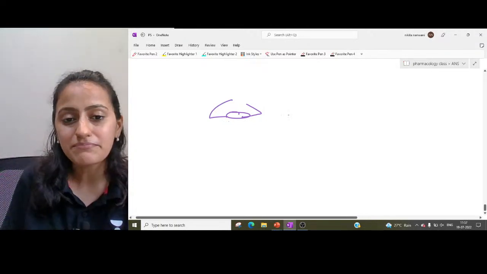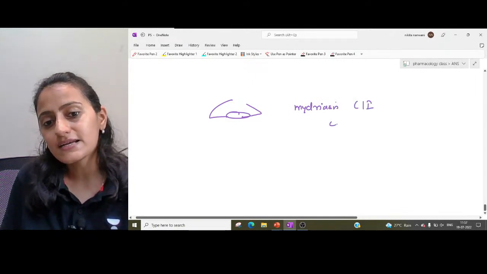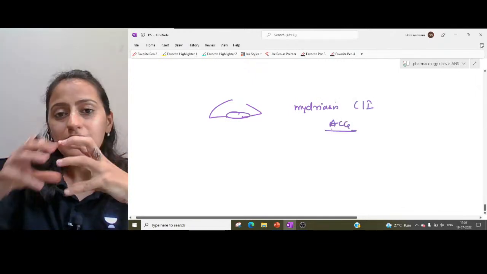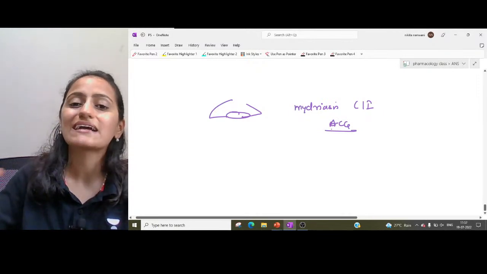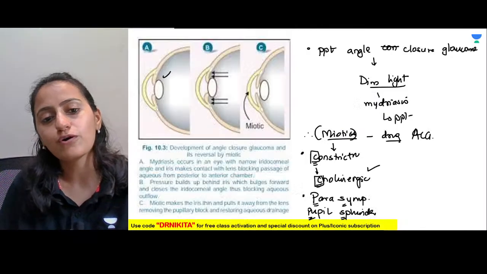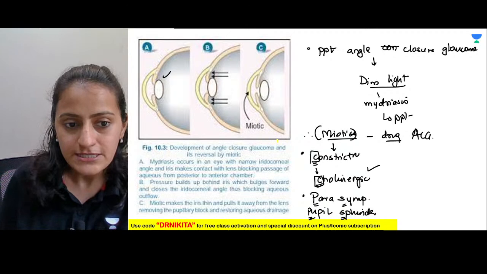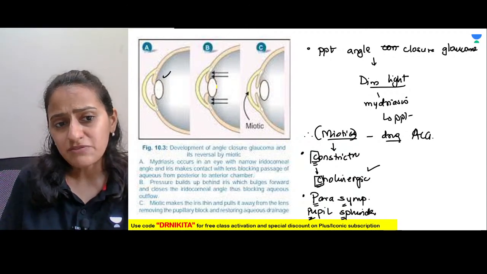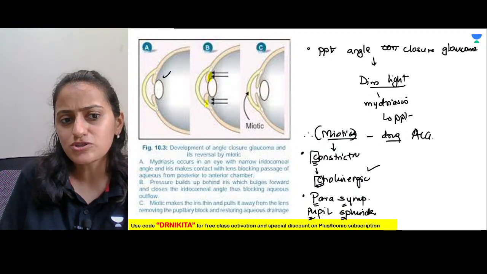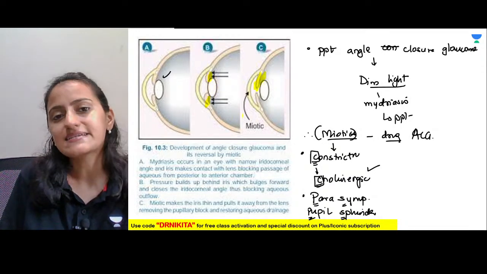Mydriasis is contraindicated in angle closure glaucoma. The mydriasis will block the angle further. It will not allow the flow of the aqueous humor. So remember that when you have mydriasis, this is also blocked. It increases the pressure. When you do meiosis, this is at least open.